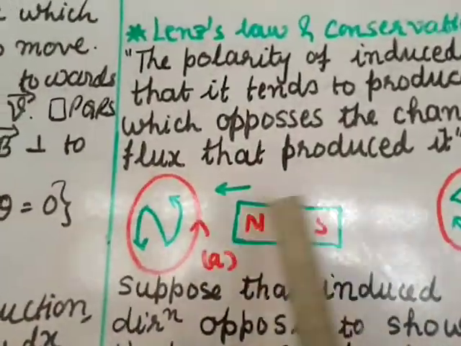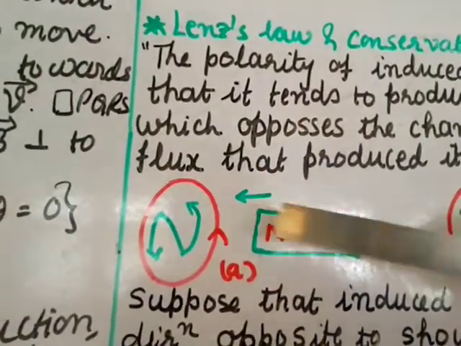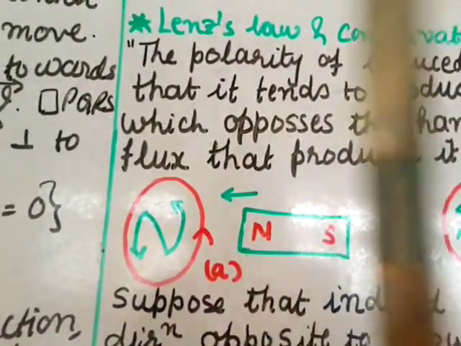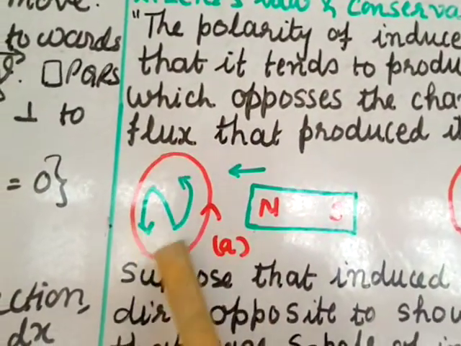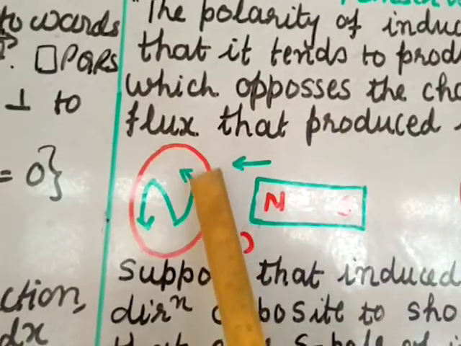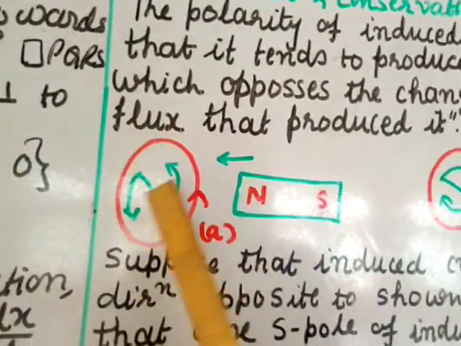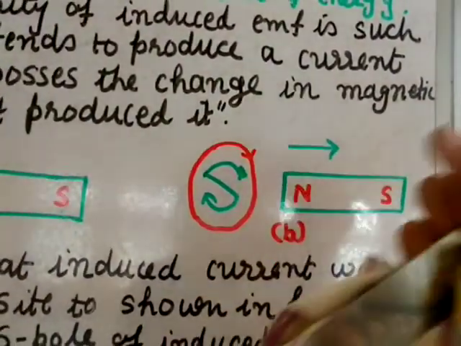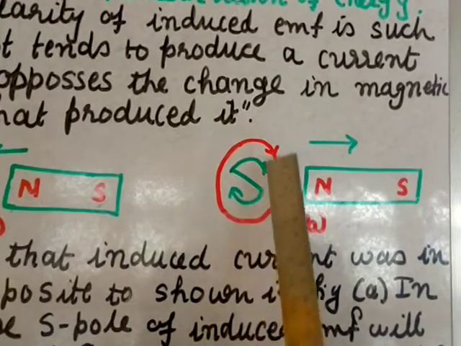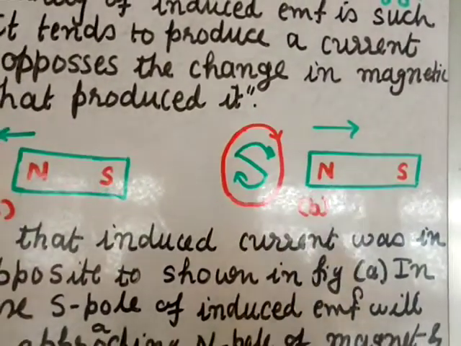Here in the figure I have shown the north pole I am bringing closer. The magnetic field lines are increasing, so the induced EMF will try to oppose the increment in the magnetic flux. So it will behave like the north pole. If you draw it like this and give this direction arrow, the direction is anti-clockwise. And suppose you are taking the north pole away, then it will try to pull it, so it will become like the south pole. If you draw S and give the direction arrow, it will be in the clockwise direction.